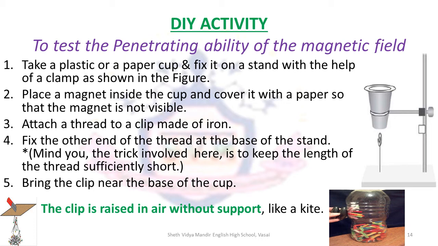The clip is raised in the air without any support, just like a kite. Why does this happen? As we know from the story of Magnus and his stick and the rock, a similar principle is applied here. The magnet in the cup will attract the paper clip towards it and pull it with a magnetic force. Hence, the paper clip looks as if it's raised in the air without any support. This is all possible because of the property of magnets that attract iron particles.